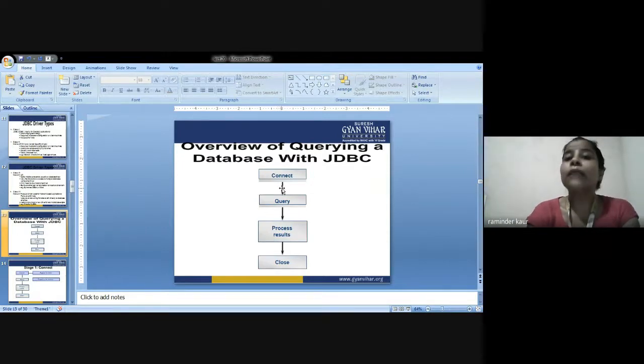Next, we are supposed to request a query. It could be written in the DBMS. We are supposed to send that query so that it can be processed. We would be given results against that query. And the last point is that we are closing it. So this is the cycle, or I can say the overview, of querying a database with JDBC: how to connect, how to query a database, how to process the results, and how to close it. So have a look at this.